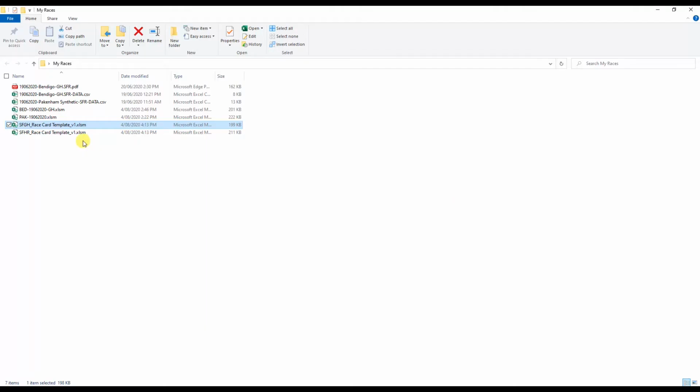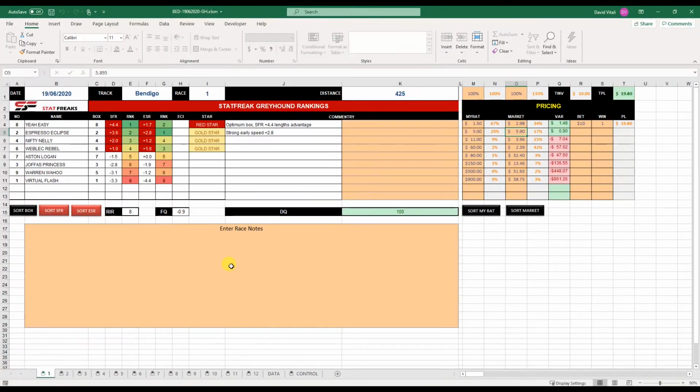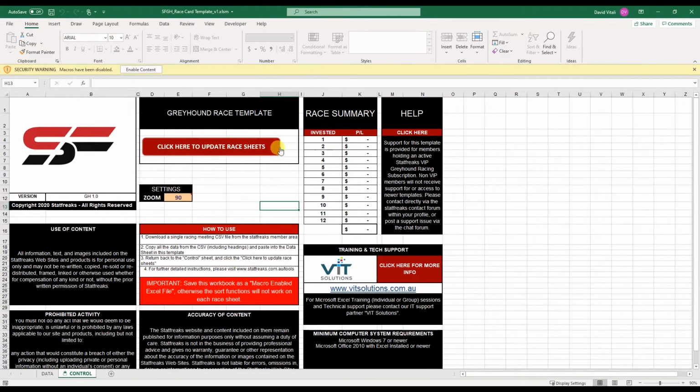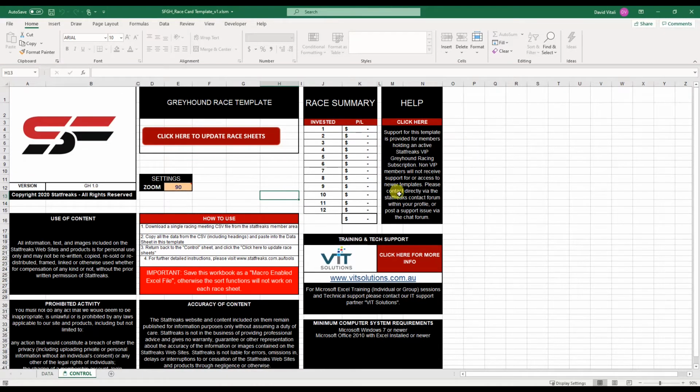So you need to have Microsoft Excel installed. I'll load up a blank template to show you what it will look like. Now the password will be available for the file in the members area. When it first loads up, the template is macro-enabled Excel, so it'll provide a warning here. You just need to click enable because it enables all the buttons and the functions.